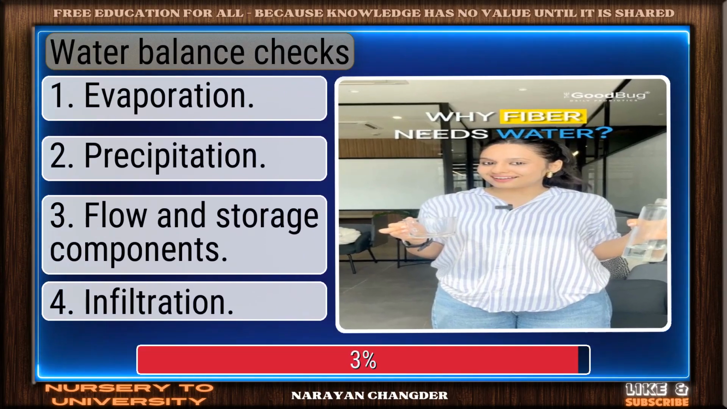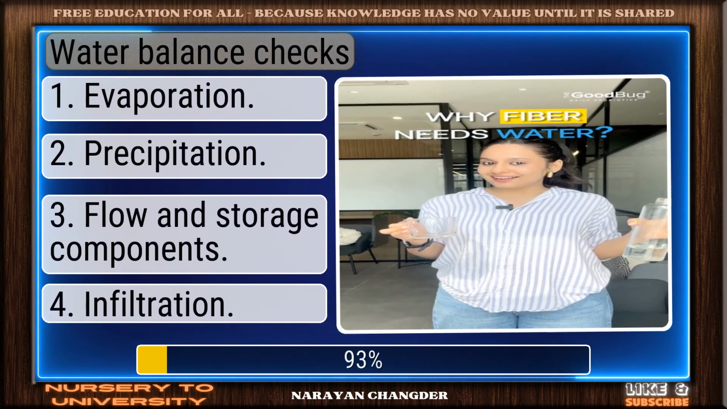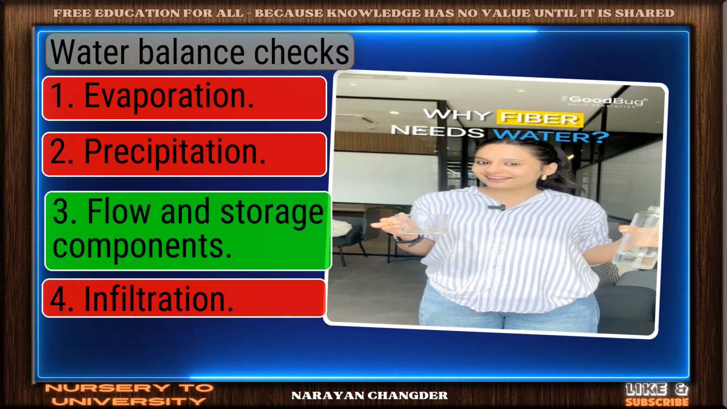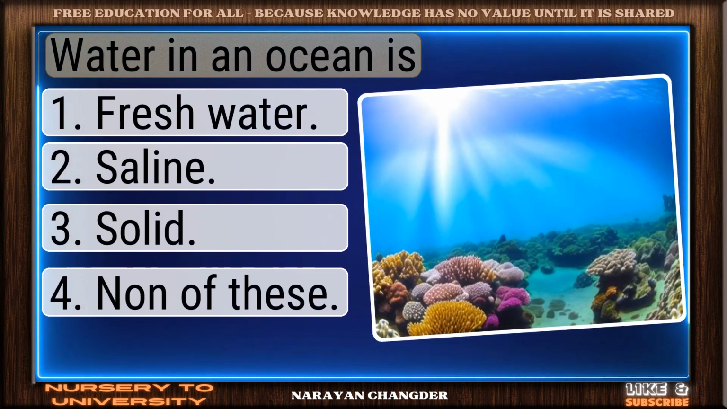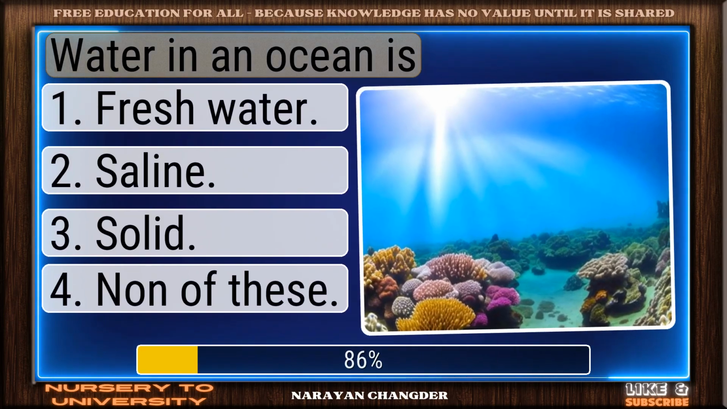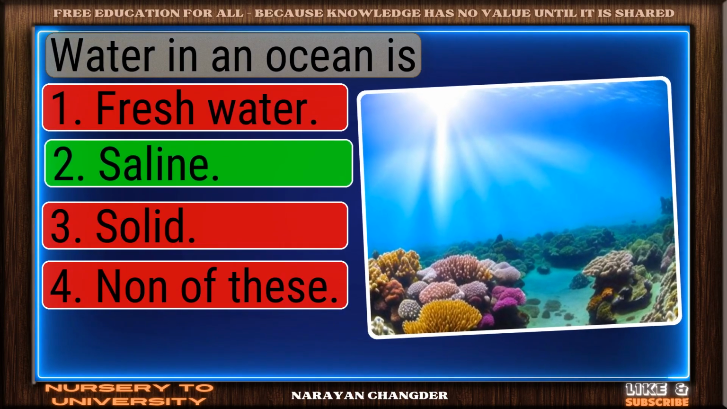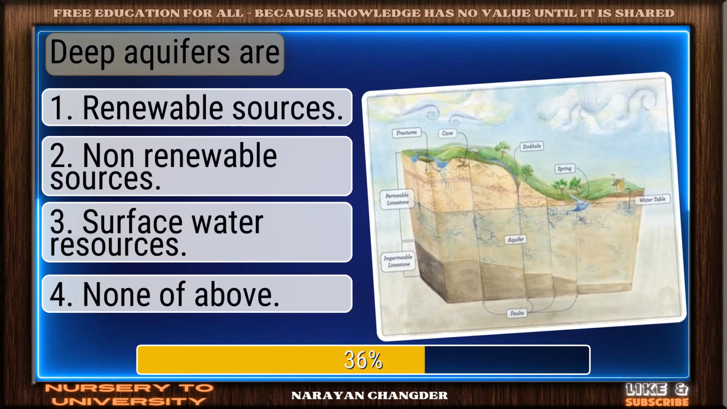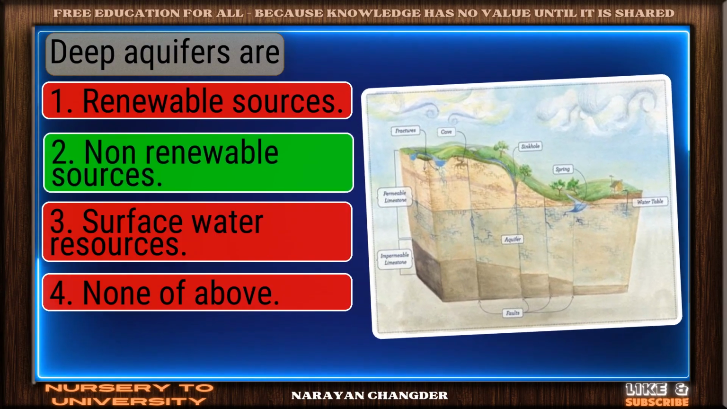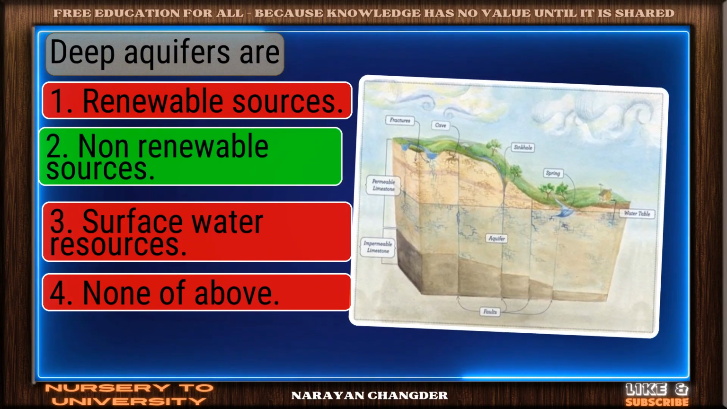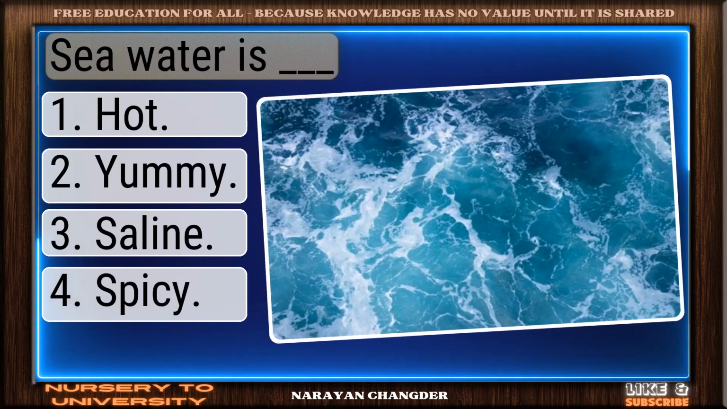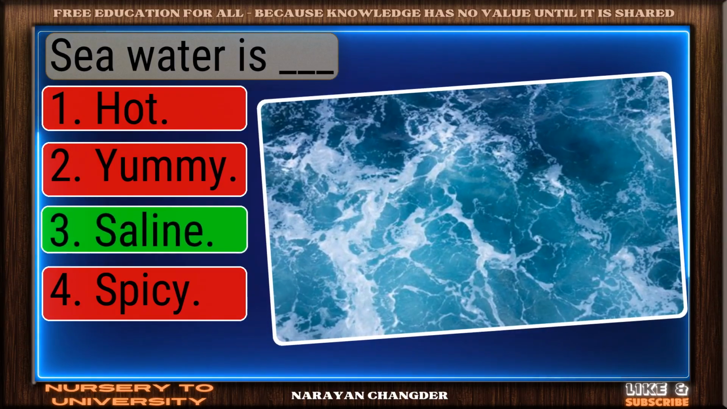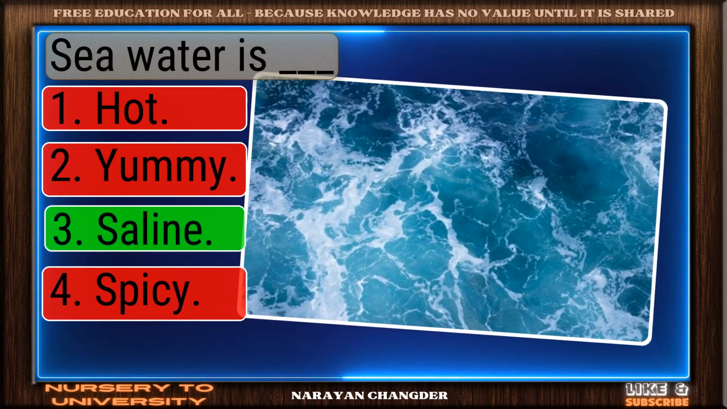Water balance checks. Correct. Flow and storage components is the right answer. Water in an ocean is? Smart pick. Saline is the correct choice. Deep aquifers are? Good thinking. Non-renewable sources is the right answer. Seawater is dash. Great job. Saline is the accurate answer.